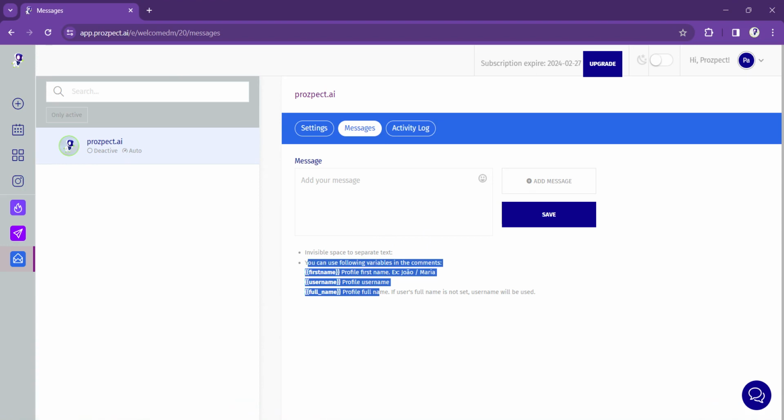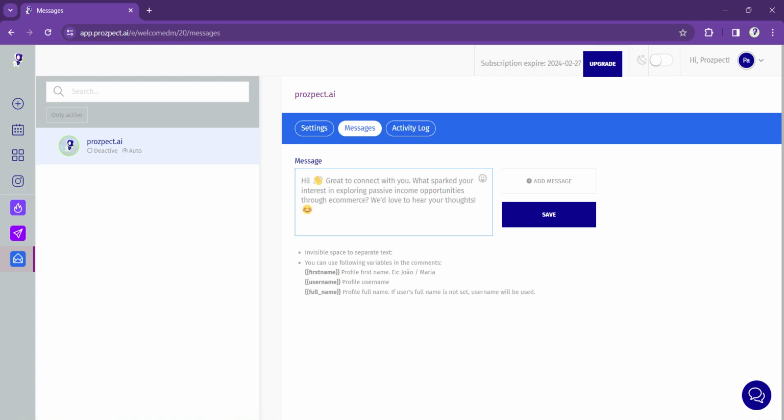Not everybody has the real first name on their account. So if I do this, just like it says right there, first name. All right, but what if my account is Bubblicious69? Well, now you're gonna send a message saying, hey Bubblicious, and obviously that's not cool, right? Same thing with the username, and same thing with the full name. Me, I don't use that.